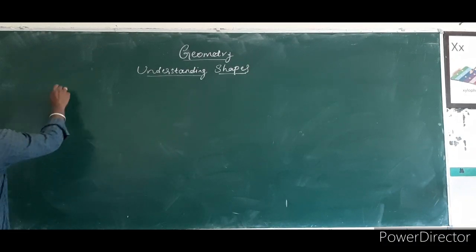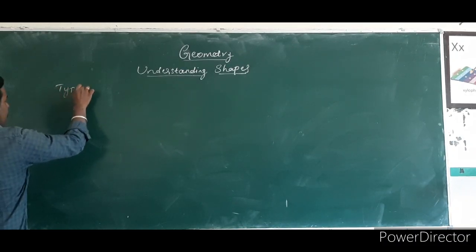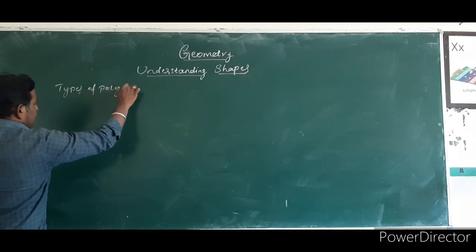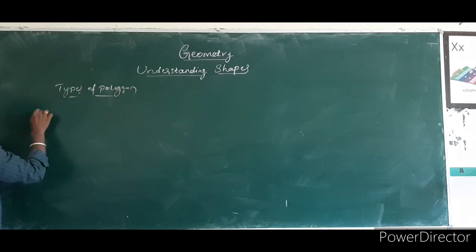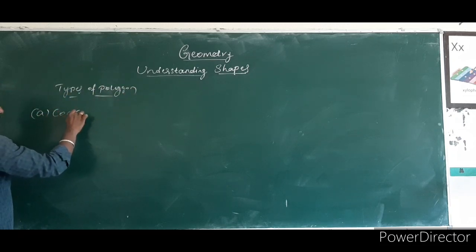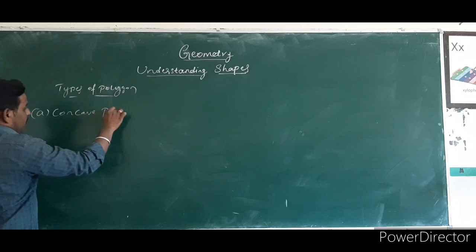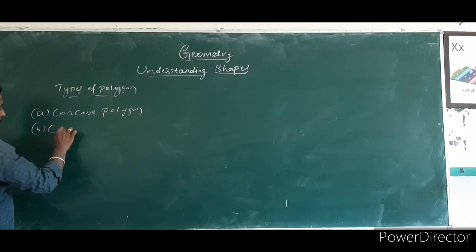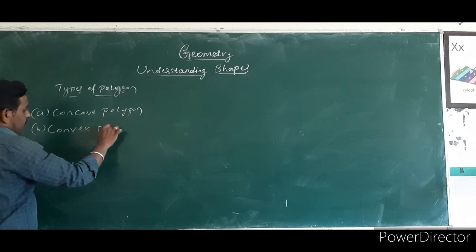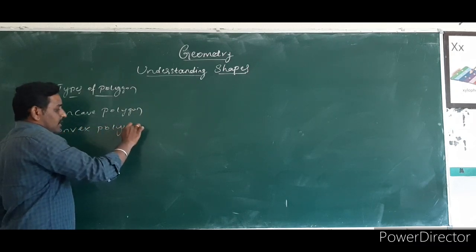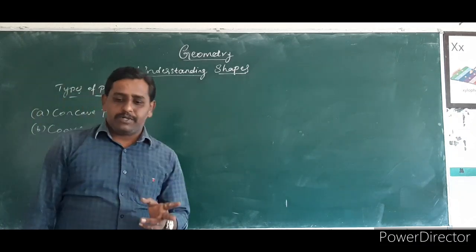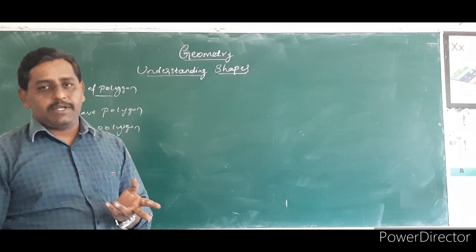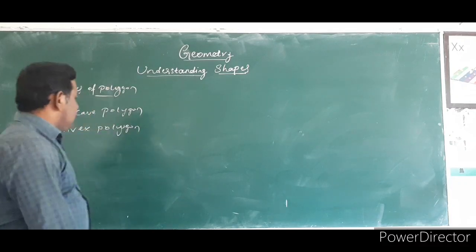Next is types of polygon. The first type is concave polygon. The second one is convex polygon. Here polygons are defined in two types. The first type is concave polygon. The second type is convex.